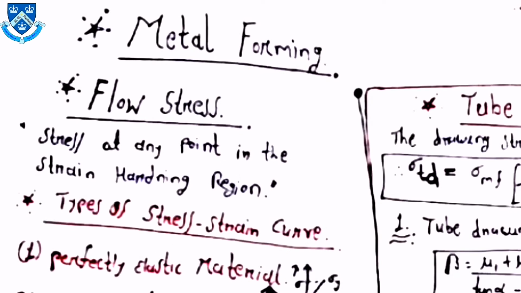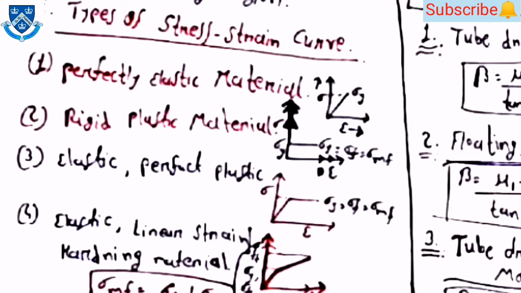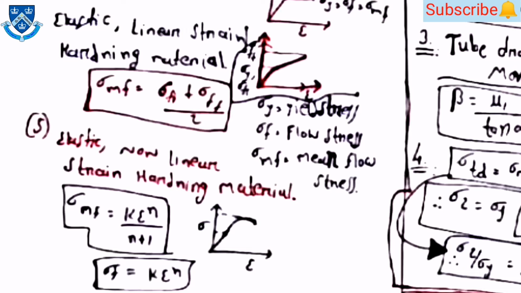As you can see here, the stress at any point in the strain hardening region is called the flow stress. Then there are types of stress-strain curves. The first one is the perfectly elastic material. The diagram is shown here for that material. The second one is the rigid plastic material, for which the stress-strain diagram is there. After that, the elastic perfectly plastic material, then the elastic linear strain hardening material. For the fourth one, sigma_mf is equal to (sigma_fi plus sigma_ff) by 2, where sigma_fi is the initial stress and sigma_ff is the final stress.